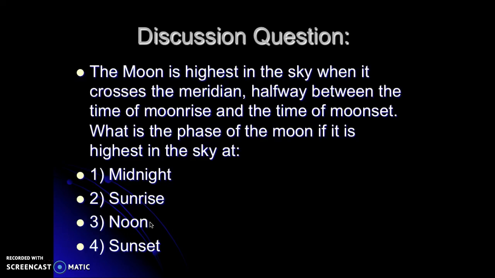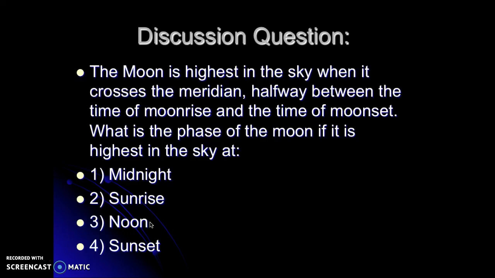The moon is highest in the sky when it crosses the meridian. The meridian, remember, is that line that goes north-south across your sky, going through the zenith. And remember, the zenith is straight up. So that meridian line divides the night sky in half. When the moon crosses that halfway point, before that will be moonrise and after that will be moonset.